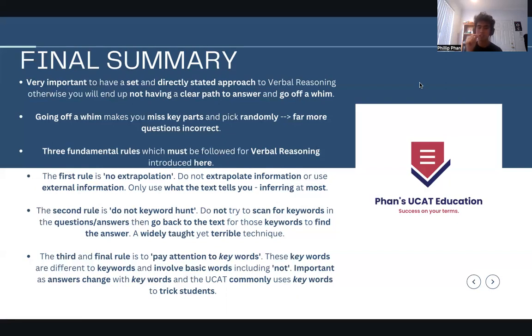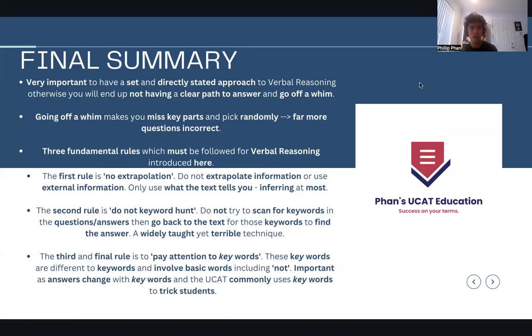The second rule is do not keyword hunt. Don't try to scan for keywords in the questions and answers, go back to the text to see where those keywords are, and then choose the answer option based off that. It's a widely taught yet terrible technique because they like to change keywords between the question and answer combo and the text.